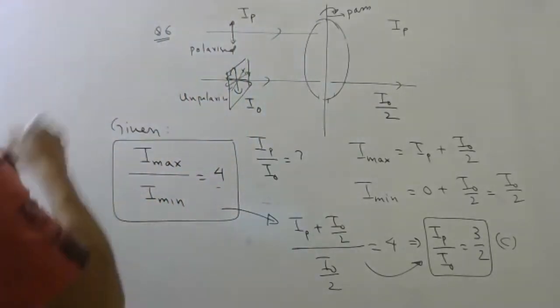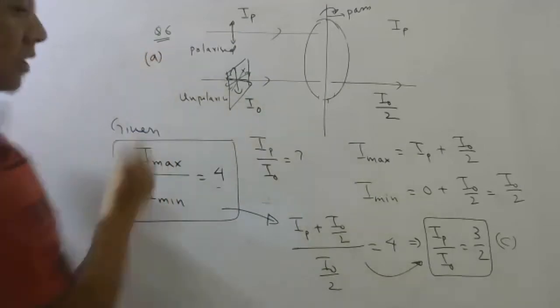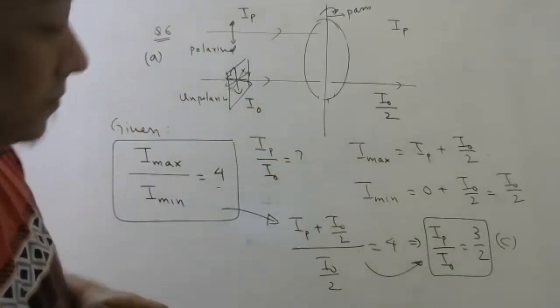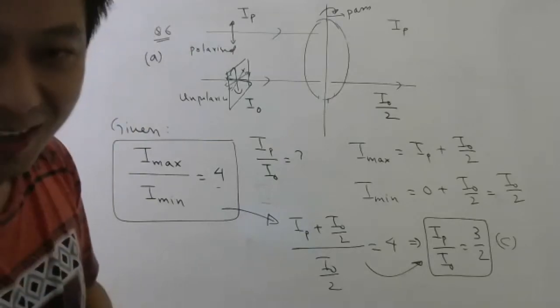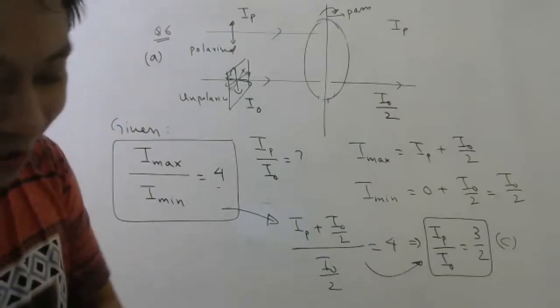So this is question number 6, first part. There are 2 questions in question number 6. Solutions are there actually because I could not remove the solutions. It took a lot of time.